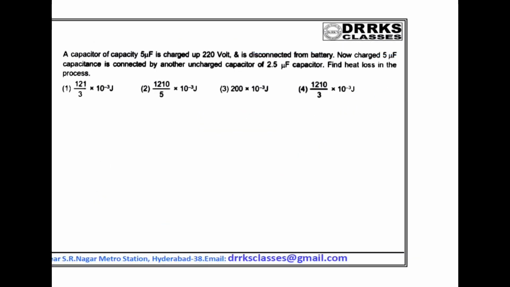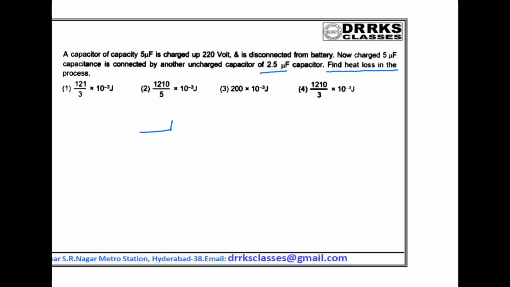Look at this problem where there are two capacitors, one charged and the other uncharged. After charging they are connected, and you have to find how much energy is lost in the process.